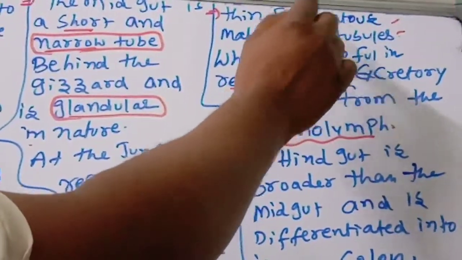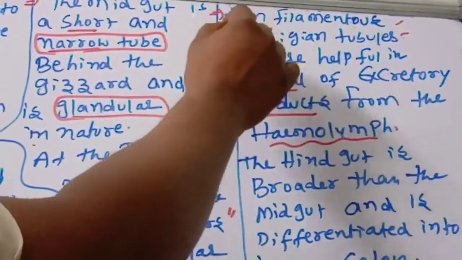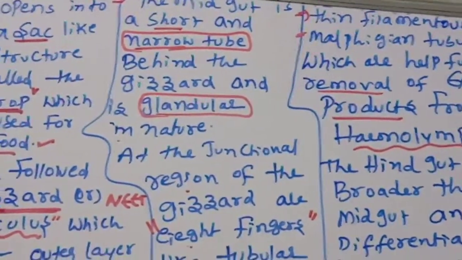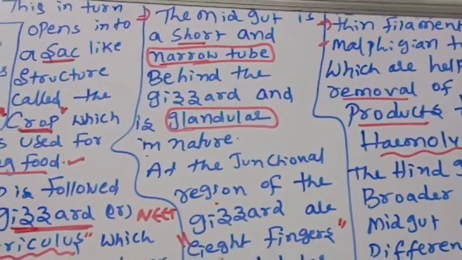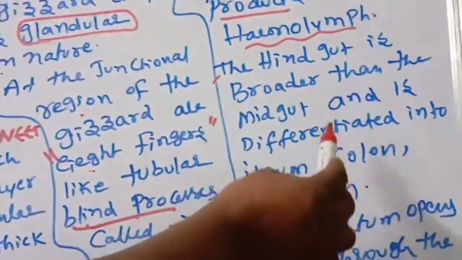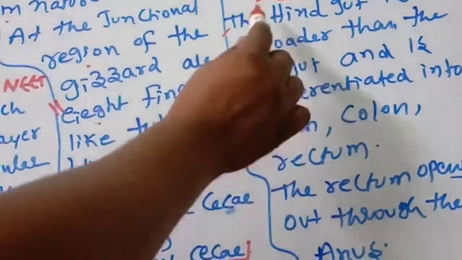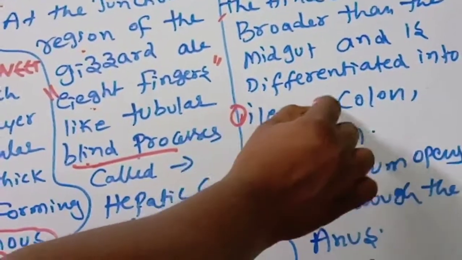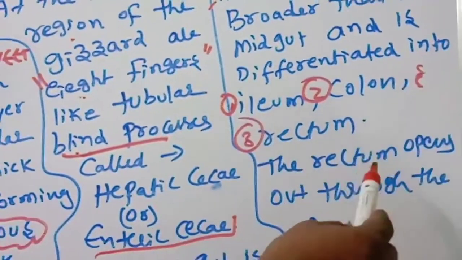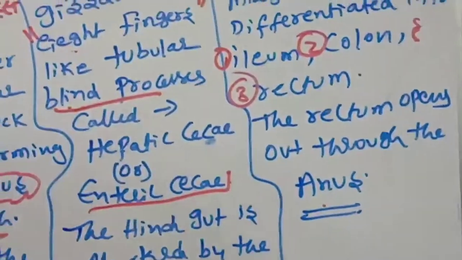The excretory organs of the cockroach or Periplaneta are Malpighian tubules. Next, the hindgut is broader than the midgut and differentiated into ileum, colon and rectum. The rectum opens through the anus.